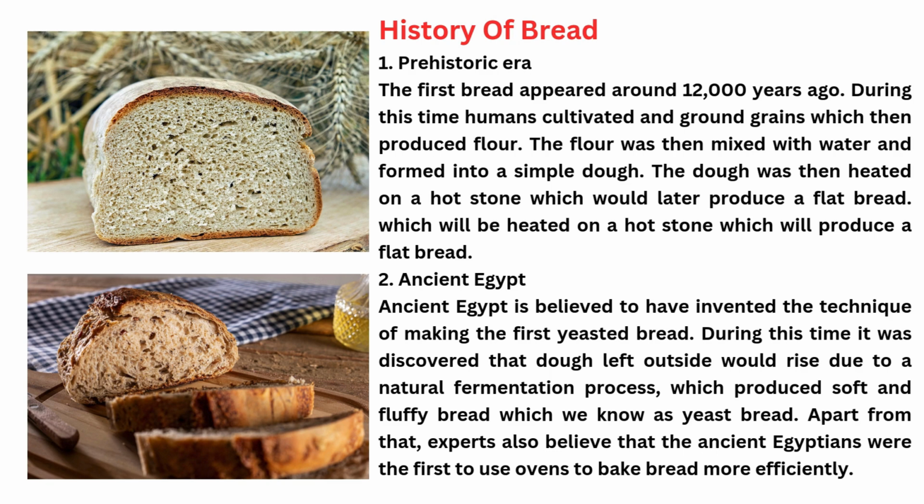2. Ancient Egypt. Ancient Egypt is believed to have invented the technique of making the first yeasted bread. During this time it was discovered that dough left outside would rise due to a natural fermentation process, which produced soft and fluffy bread which we know as yeast bread. Apart from that, experts also believe that the ancient Egyptians were the first to use ovens to bake bread more efficiently.